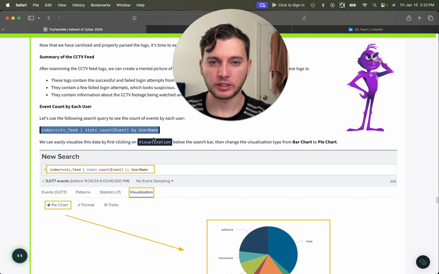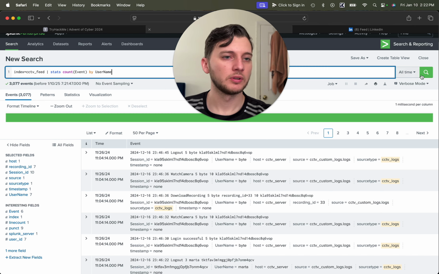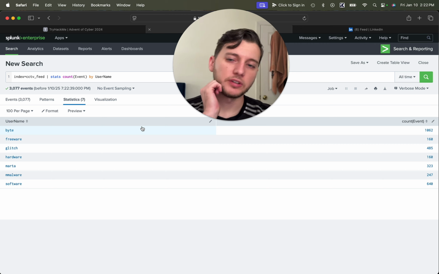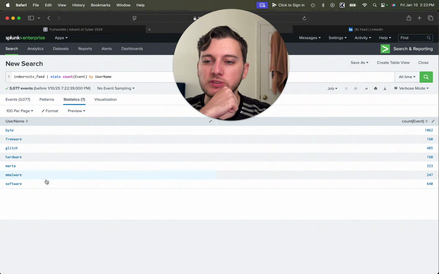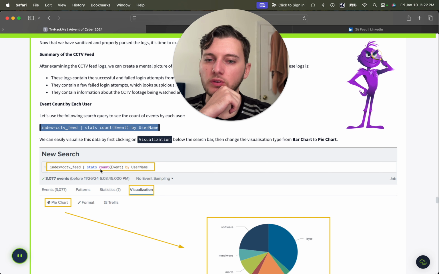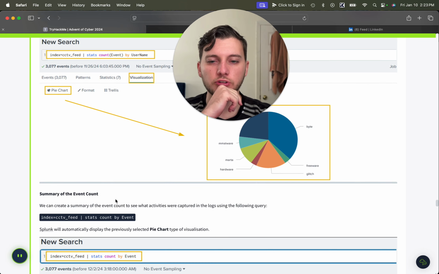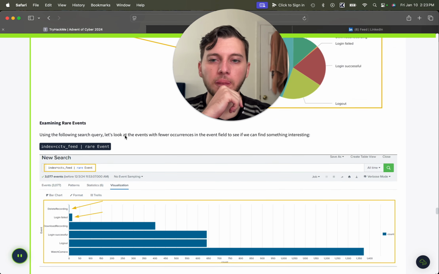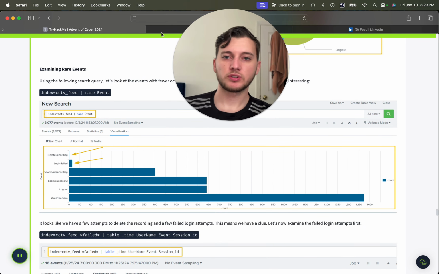Whoops. Thought I copied it. Boom, search that. Boom, so you can see here, Byte has the most. Then we got freeware, we got glitch, hardware, Marta, and malware, and software. So you could put it in a pie chart if we wanted to, just so it looks nicer. We can also do it by event. We can also do it by rare event. So we'll try that.